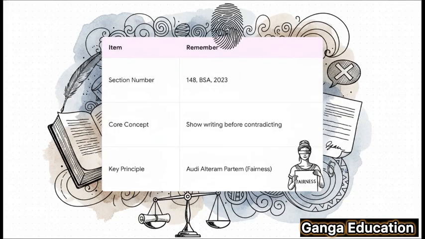So for that last-minute revision, just lock these 3 things in your mind. 1. The section number is 148 of the BSA 2023. Say it again, 148 BSA. 2. The core concept is you must show the witness the statement before you can contradict them with it. And 3, the key principle behind it all is audi alterum partem, the rule of fairness.